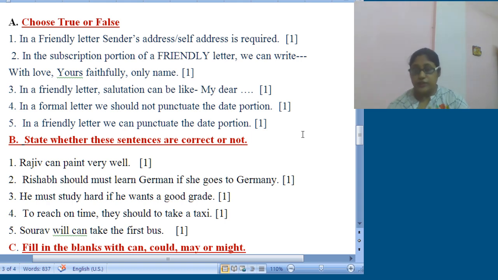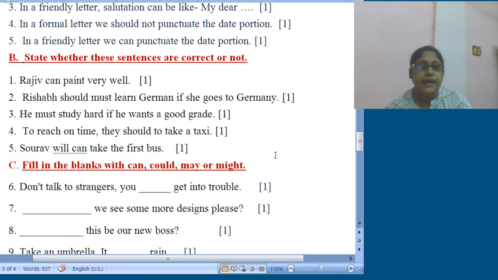Now let us come to the next part, that is B. Rajiv can paint very well. So Rajiv can paint, there is no mistake, it's an absolutely correct sentence. Next one, Rishabh should, must. See, should and must are used together. So obviously it's wrong, it's incorrect. Next one, he must study hard if he wants a good grade.